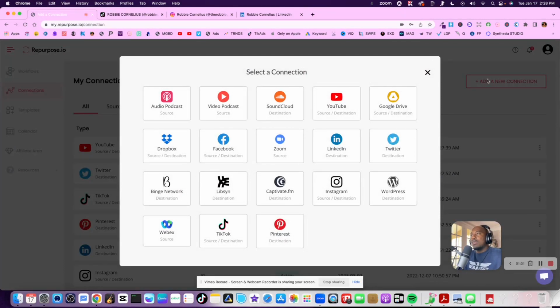For instance, everything that shows up right here are software or social media platforms and things of that nature that I can either pull content from and or send content to. Now, if you see where it says source only, that means that I can extract content from that particular platform, but I can't send content to that platform using repurpose.io. If you see where it says destination only, it means that I can send content to that particular platform only, but I can't extract content from that platform.